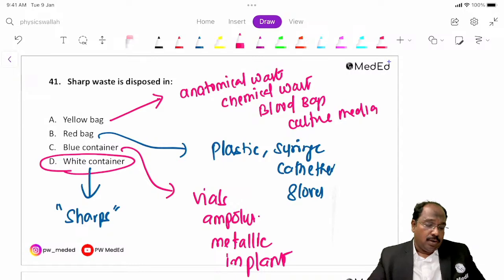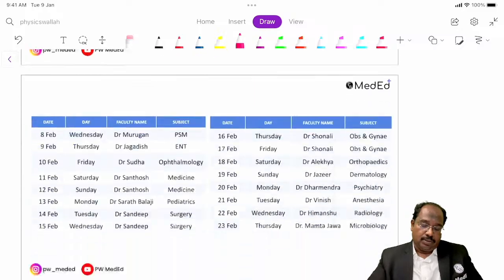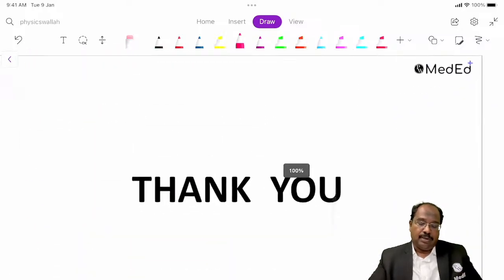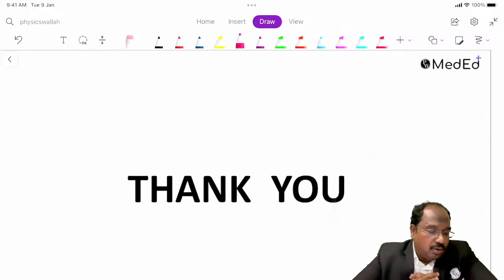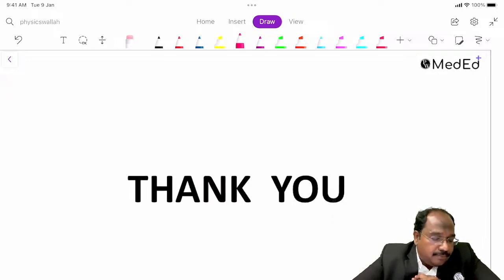Okay, fine. So, guys, we'll stop with this, and your time is very precious. Hopefully we covered something useful to you. Any comments, you post in the comment section. A broken vial goes into blue, like any vial. Urine bag is red, fine.